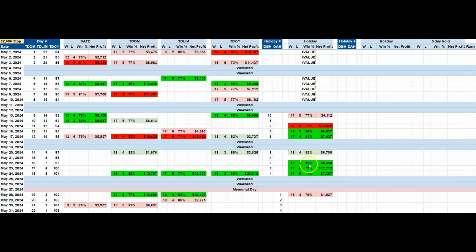We have holiday trades. So that is the days before Memorial Day. We have 3 bright green days here, and we have a very good day here as well on the Friday, 19-3, with a $20,000 net return on that day. So the day before the holiday, and really it's only a one-day trade. You're getting out on the Monday probably, or if you're entering Thursday, maybe you're out at the close of this week on the Friday. But it's a small one here, and it may not pan out. But if you're looking for anything this month, that might be the area to look for.